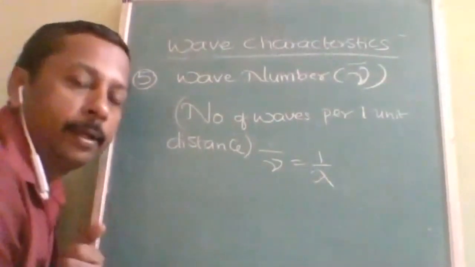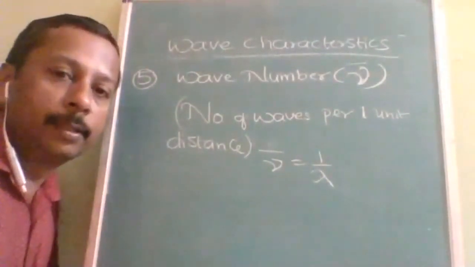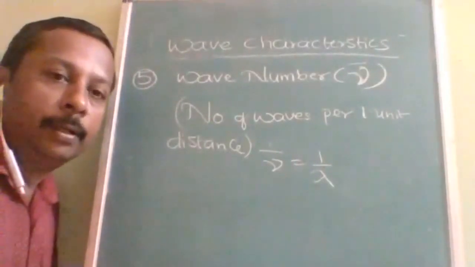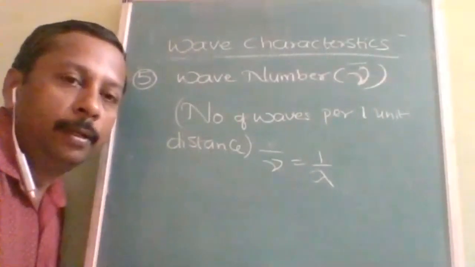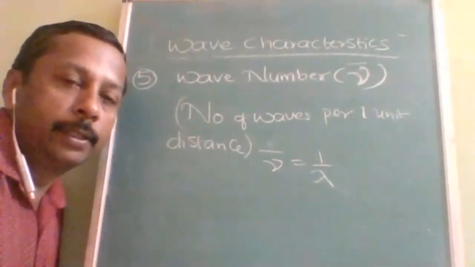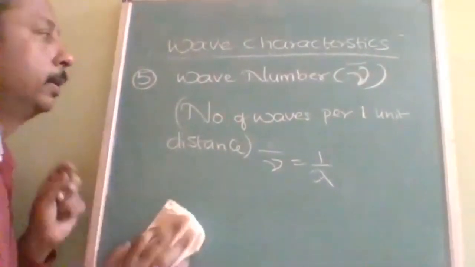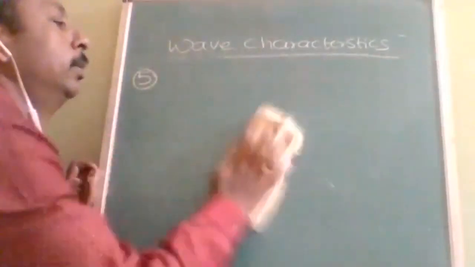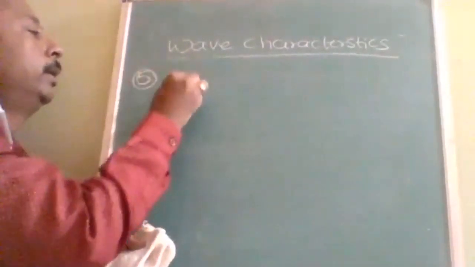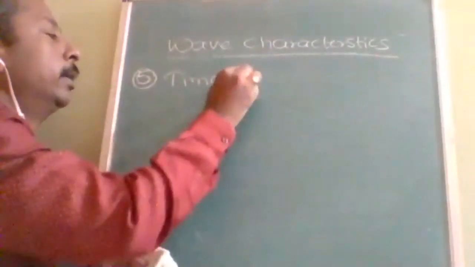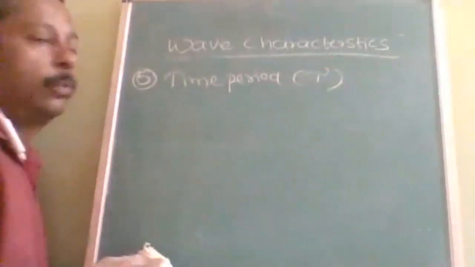Next, time period. Like the wavelength reciprocal is wave number, the time period is the reciprocal of the frequency. So all the 6 definitions, is it understood? The 6th one is time period, and it is denoted with tau.